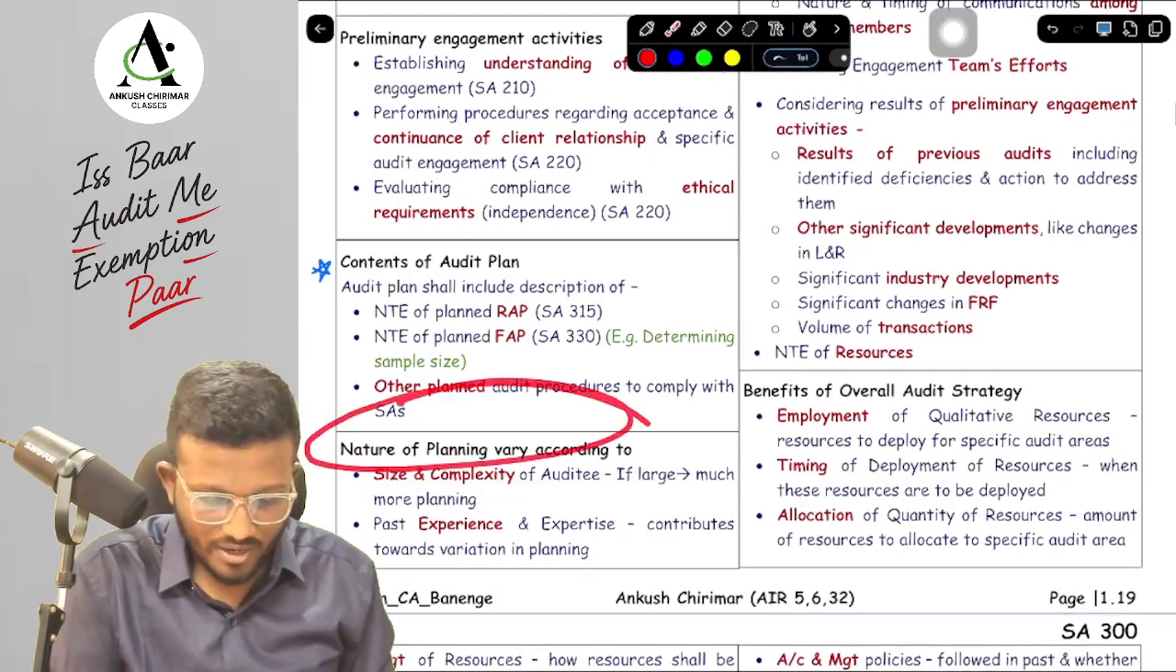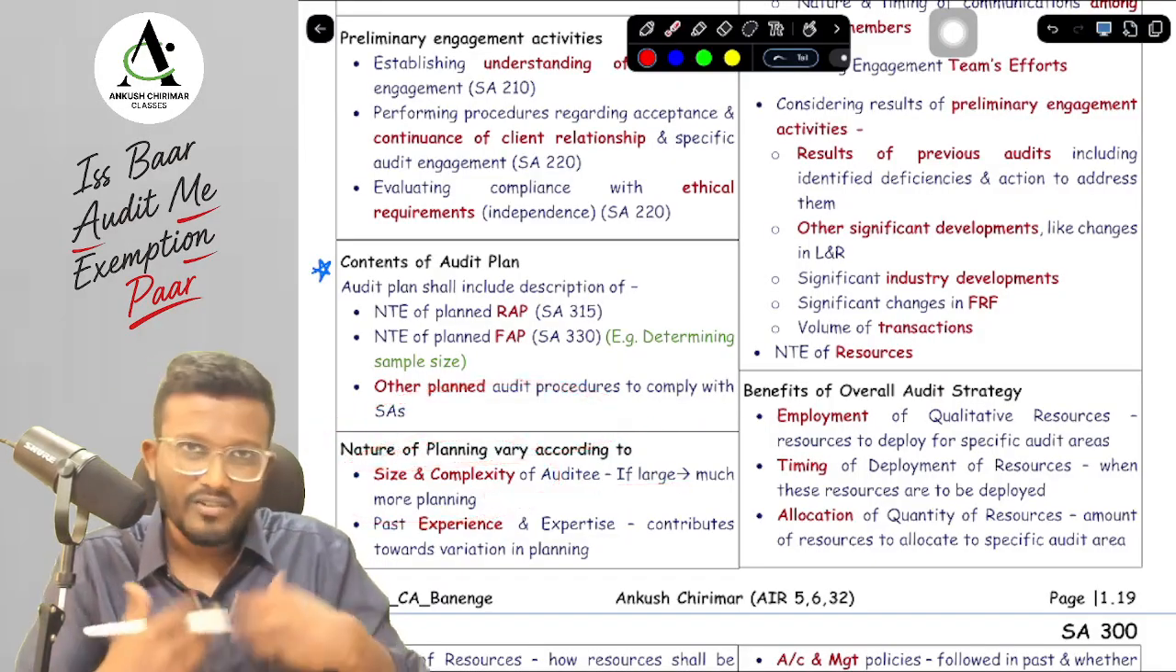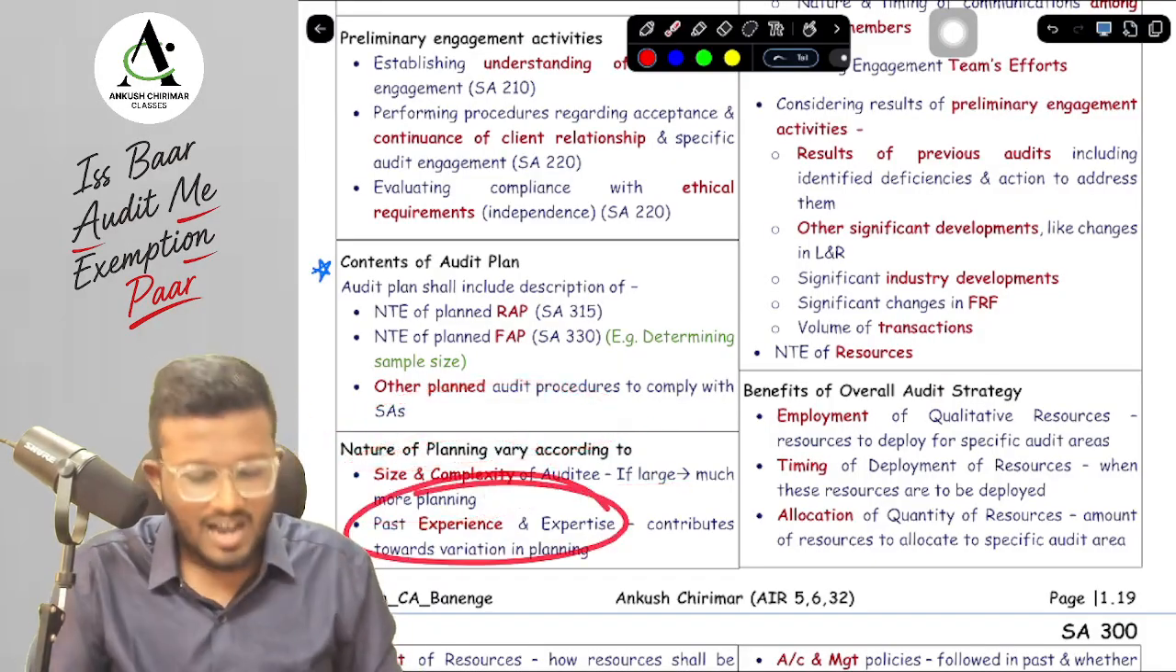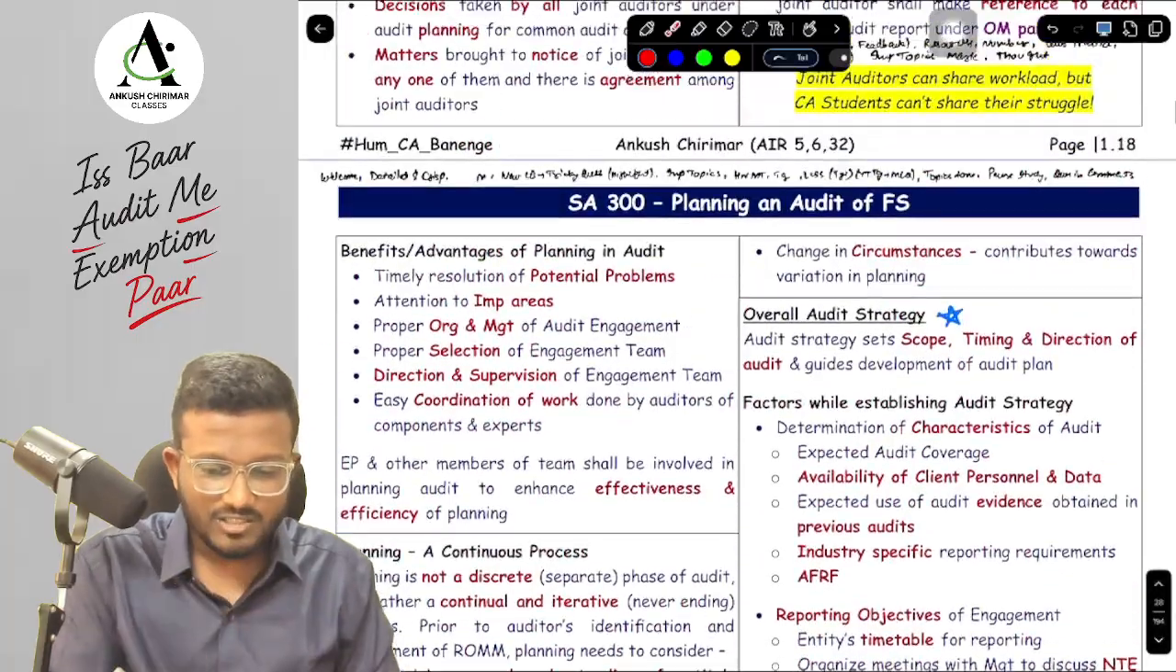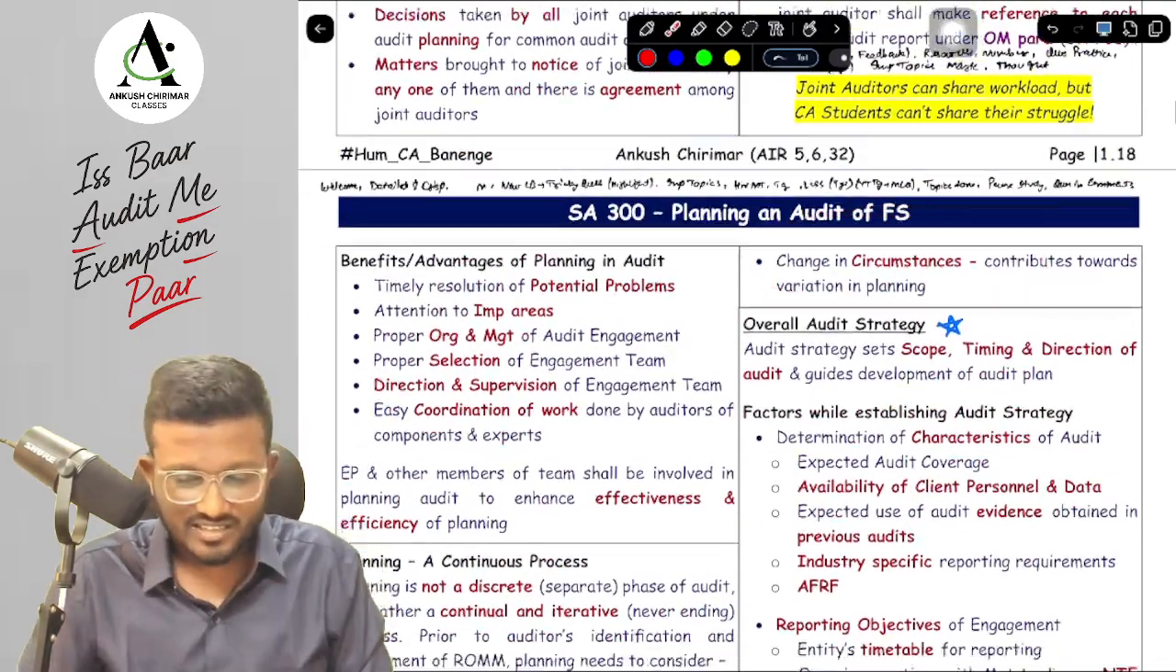Nature of planning varies according to what? First of all, size and complexity of the entity. If it is much, then we need to perform more planning. Next, past experience and expertise, and that past experience and expertise is not relevant because there is a change in circumstances.